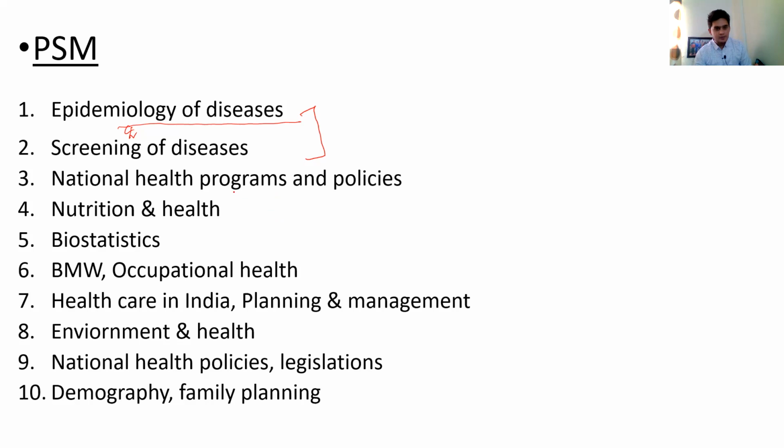Then national health programs and policies. You should always be updated with this information. You should know the updates: what new program was launched, if any targets were changed, and what the current numbers are. This is asked because any national health program is backed by data, what the scenario was in the last few years, and what our targets are for upcoming years.